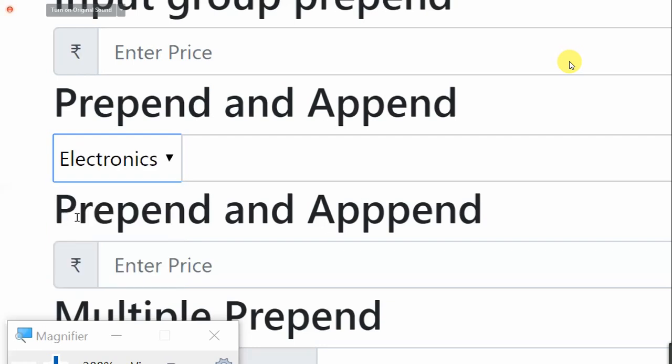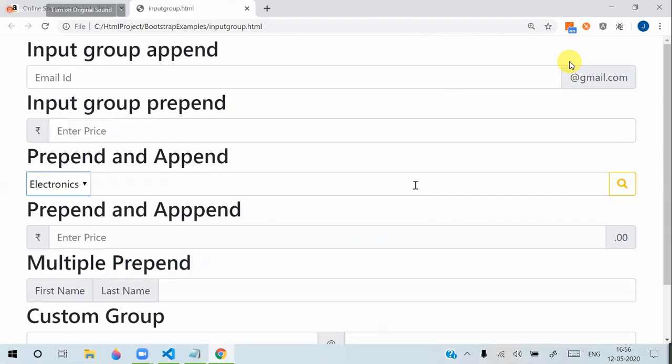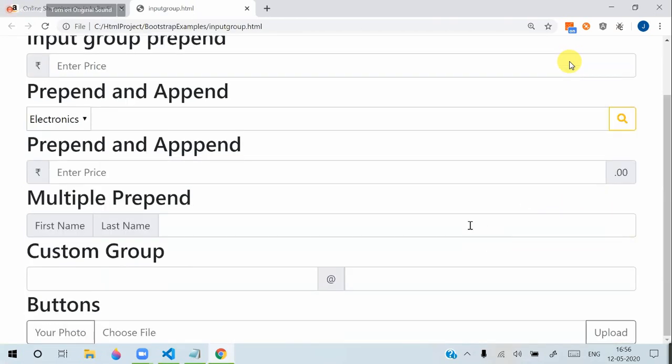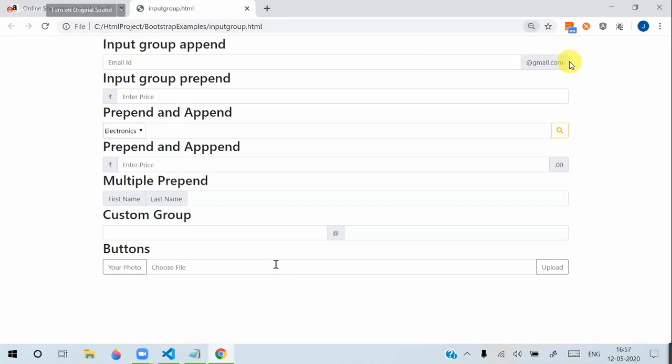So this is in general how we can keep the combination of buttons and drop downs, and how we can keep the input group left, right, in between. Also you can keep an input group, right? So if there are multiple, how we can configure multiple input groups. These are all the options to work with the input group.